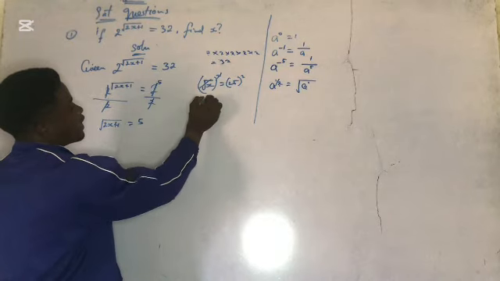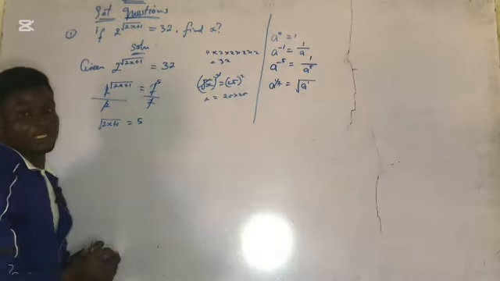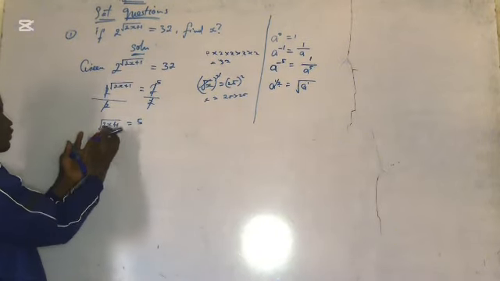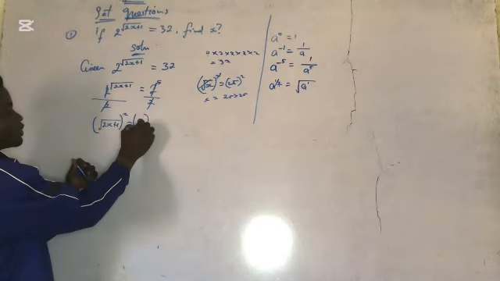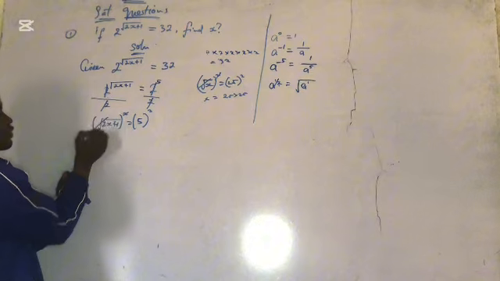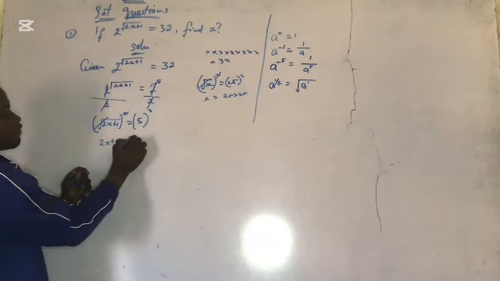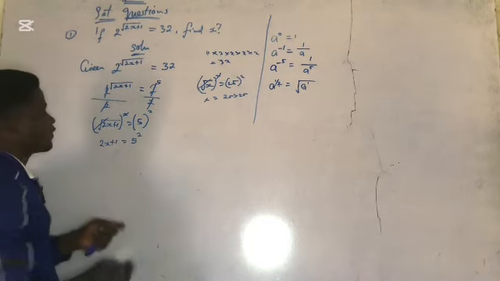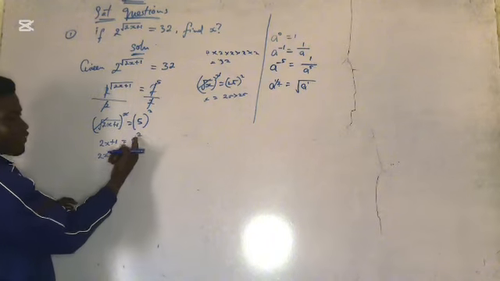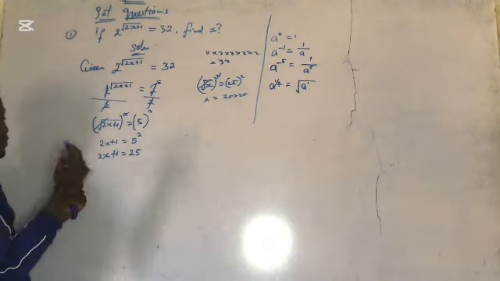Which will give me x equal to what? 25 times 25. That's 25 two times. So I have to do the same thing here. For us to find this value, to remove this square root, I'm going to do what? Square both sides. Now the square cancels the square root. So what do you get remaining? 2x plus 1 is equal to 5 squared, which is 5 times 5. So now 2x plus 1 will give you what? 5 squared means what? 5 times 5, which is 25.